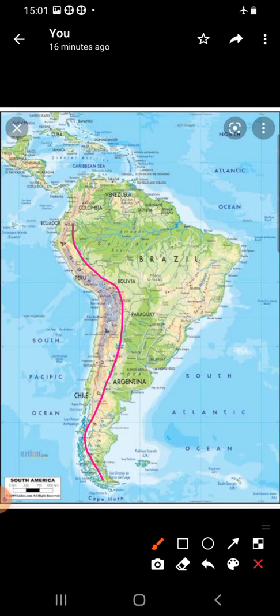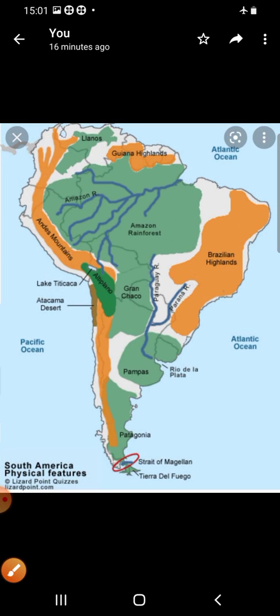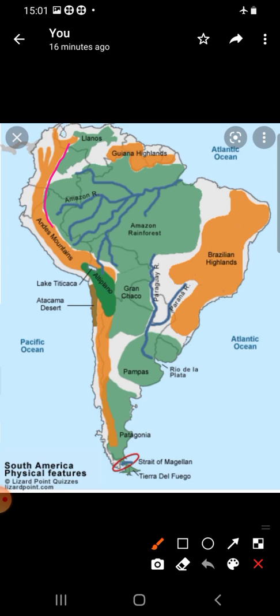and the Eastern Highlands, the Central Lowlands and the West Coastal Plains. Children, let me explain to you one by one. First of all, the Andes Mountains. You can see here the orange color which they have marked towards the left. Can you see here, children? These are the Andes Mountains.